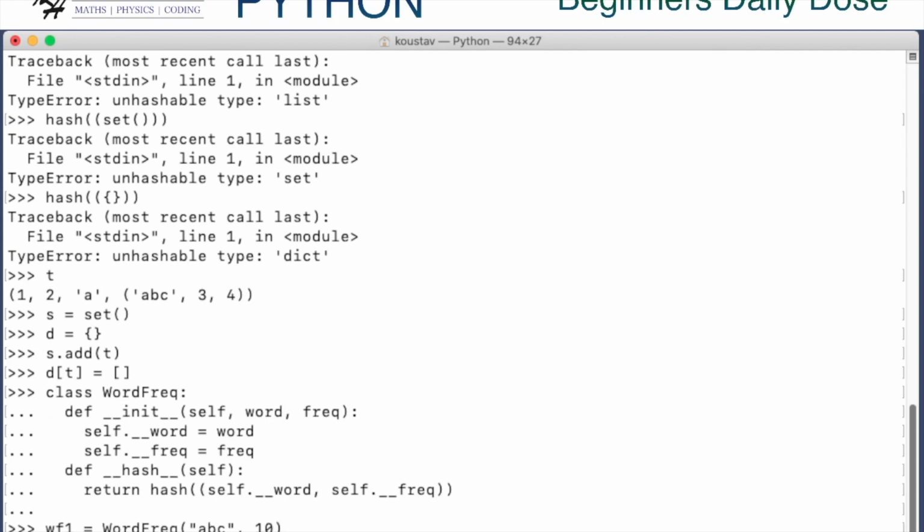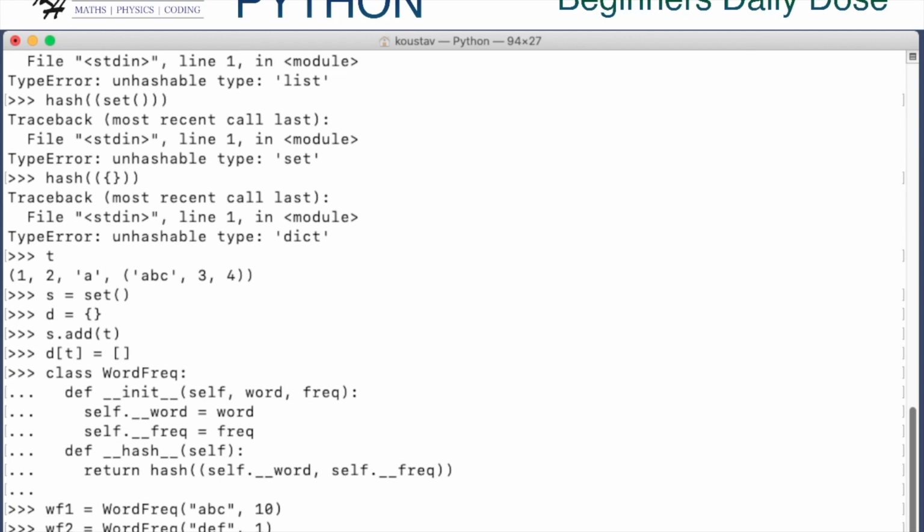Now we can insert these two instances as keys to the dictionary D that we defined earlier. I can do WF1 something, let's say 2, it doesn't matter, and we can also do this for the other.